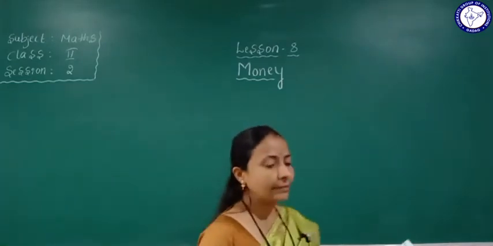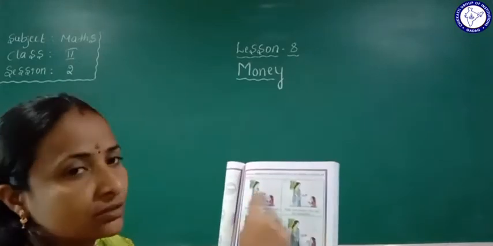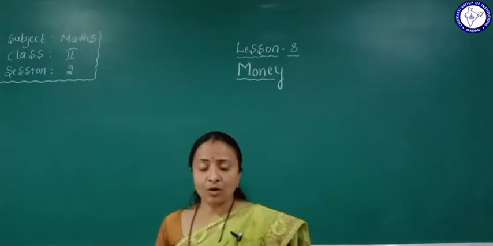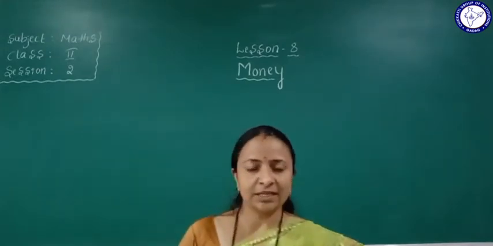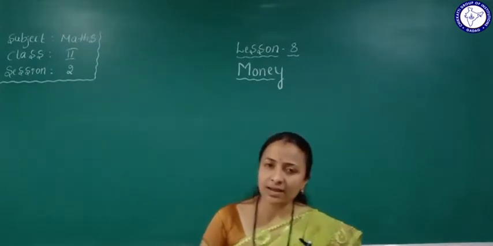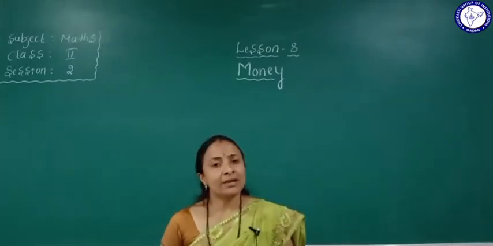First, see this picture. In the first picture, the girl says, "Mom, give me some money to buy chocolate." Like her, you will go and ask your mom. What will you ask? Mom, give me some money to buy a chocolate.